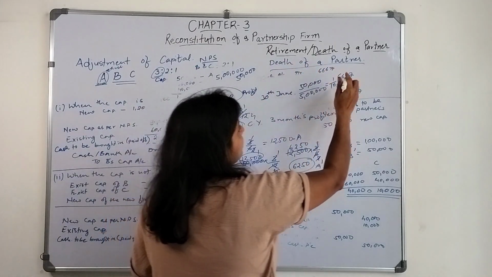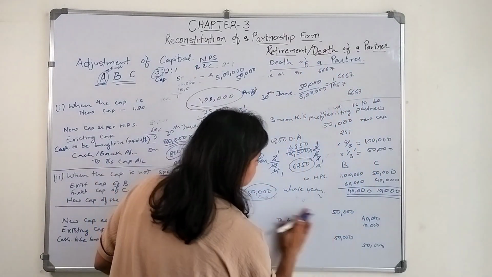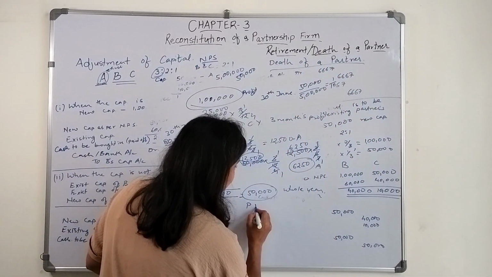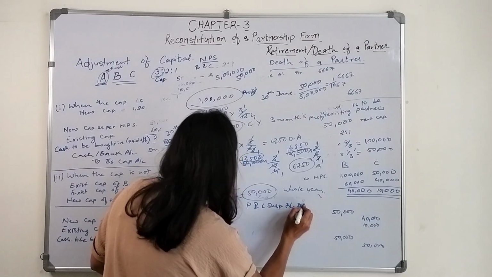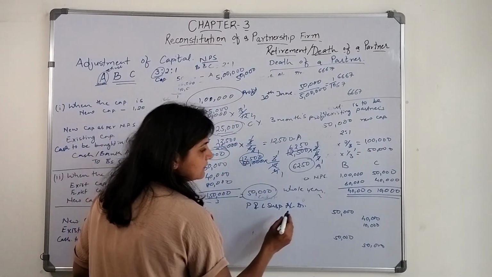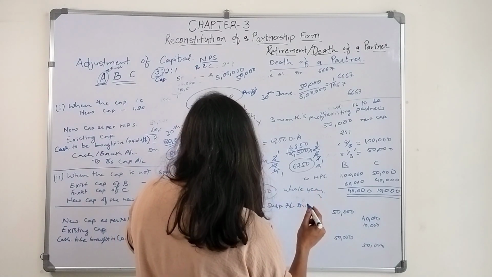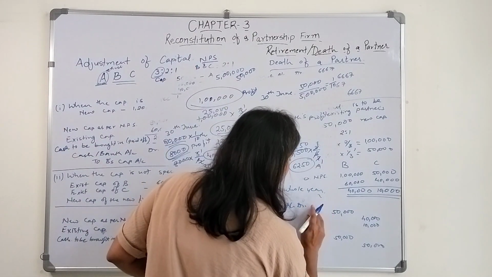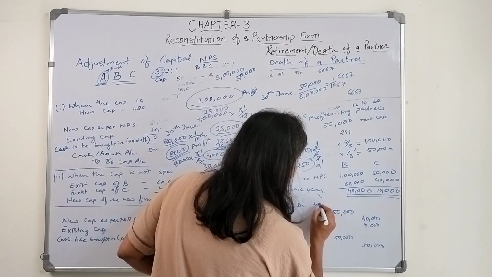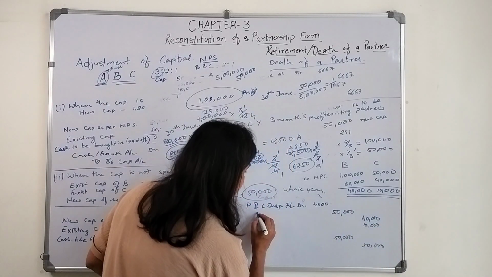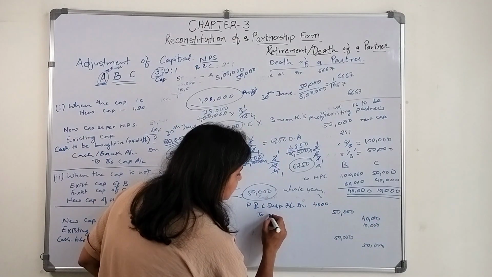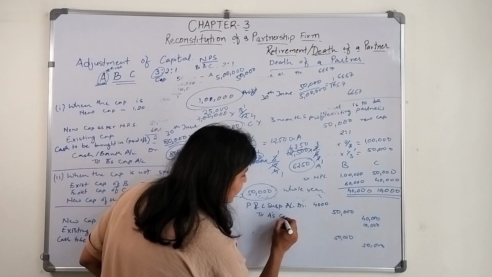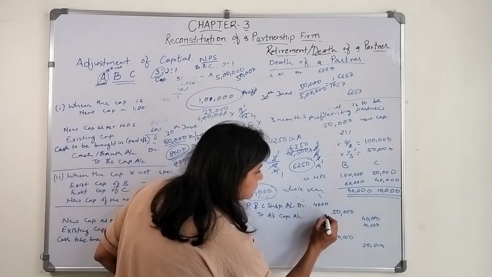What will be the entry? Profit and loss suspense account debit. Let's say we consider this 8,000 as the total profit, so A's share is 4,000. This 4,000 we need to give to the deceased partner. So profit and loss suspense account debit 4,000 to A's capital account 4,000.